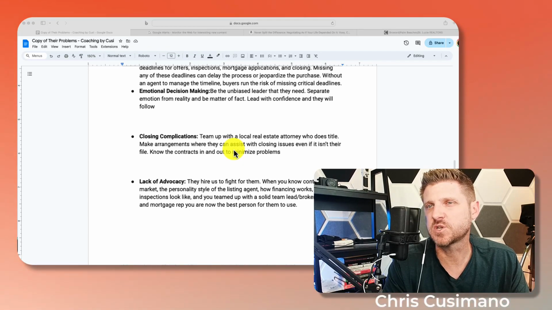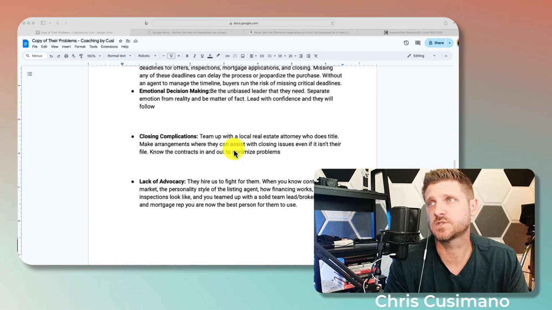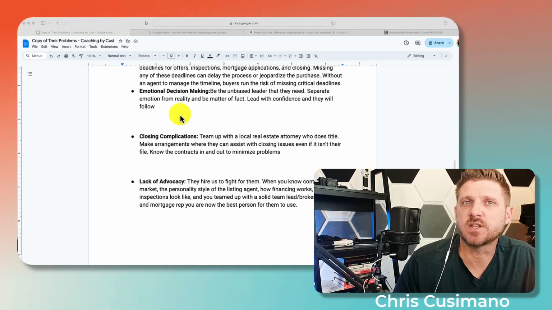So if you have a good relationship with a title attorney, that gives you a nice leg up on that. And even if it does cost a little something, a couple $100 to save a deal for your client, do it. It's just the right thing to do. So that's how you can explain it to your client.